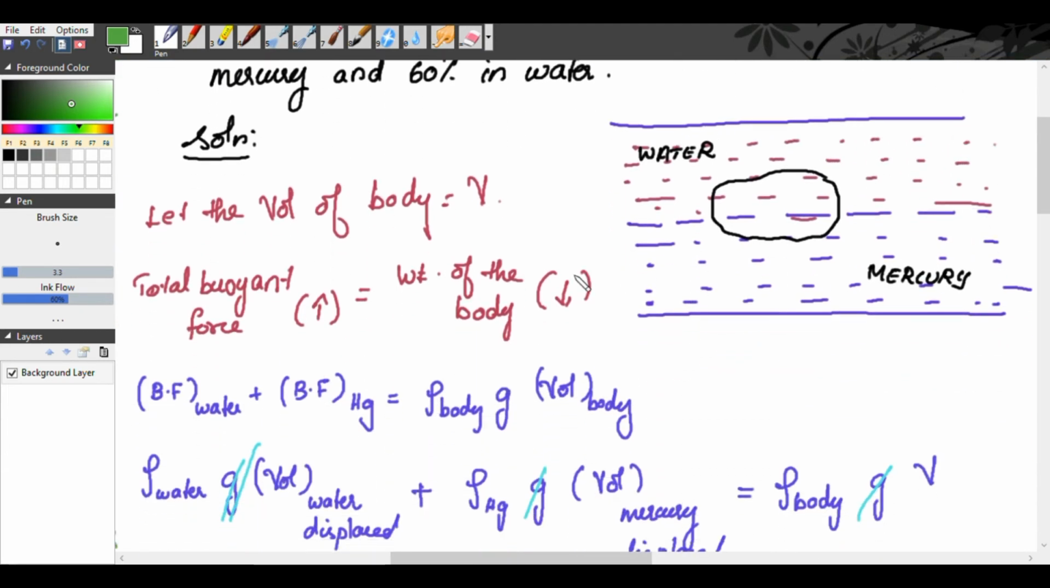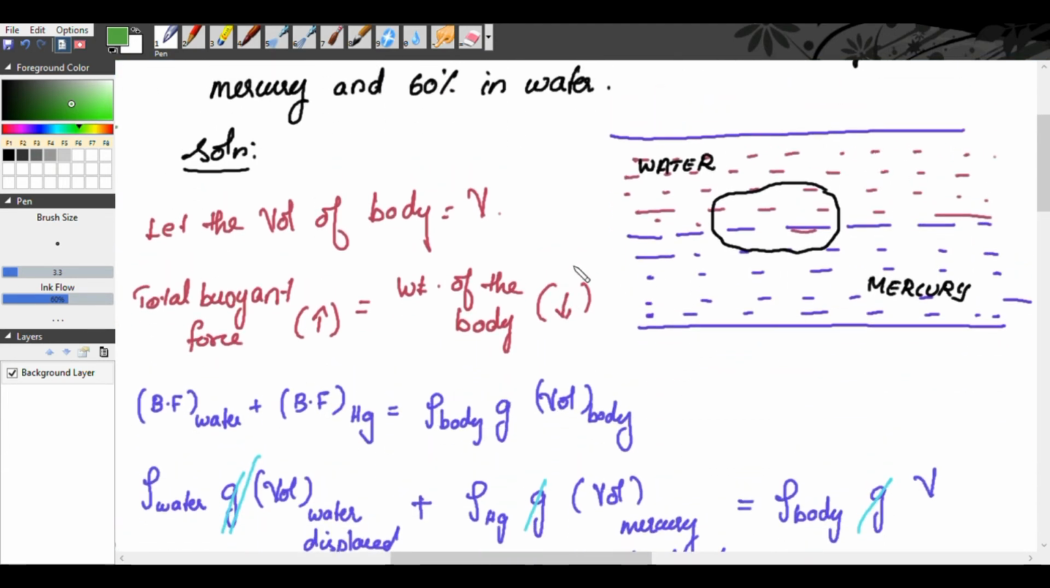So first we will draw the diagram. It is given that it is an interface of mercury and water. Since the density of mercury is greater than the density of water, mercury will be down, that is, water will float above the mercury. So mercury is marked below and water above. And it is given that when the body is immersed in this body of liquid, 60% of the body lies in water and 40% of the body lies in mercury.